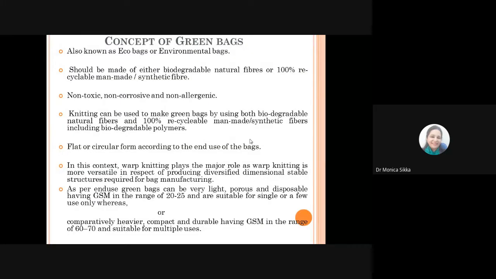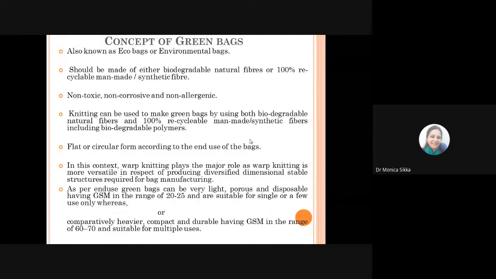Coming to the concept of green bags. Now, this is a very important area when we talk about environment. Nowadays, whenever any kind of development is happening in any arena, may it be knitting, weaving, or any kind of yarn development or fiber development, we foremost talk about the sustainability and environmental impact of those products or developments.